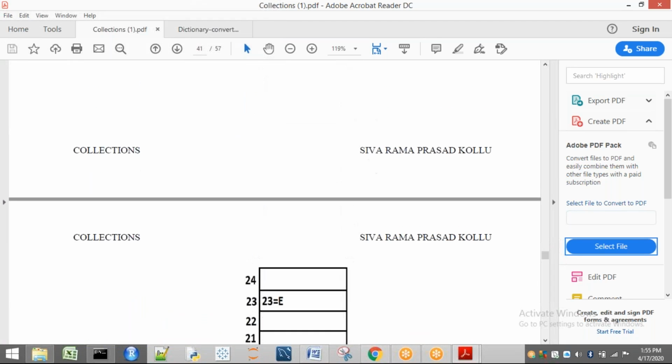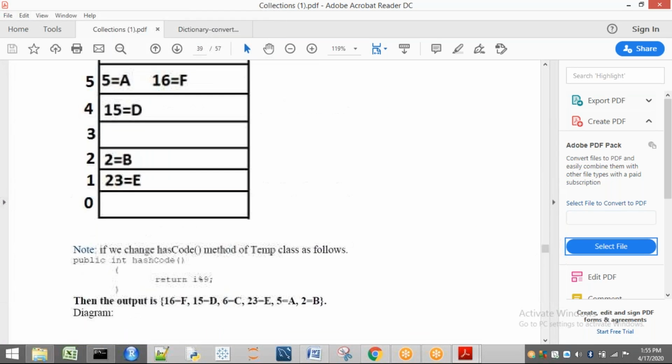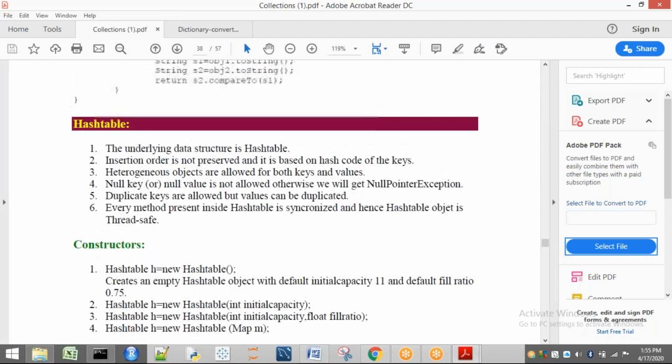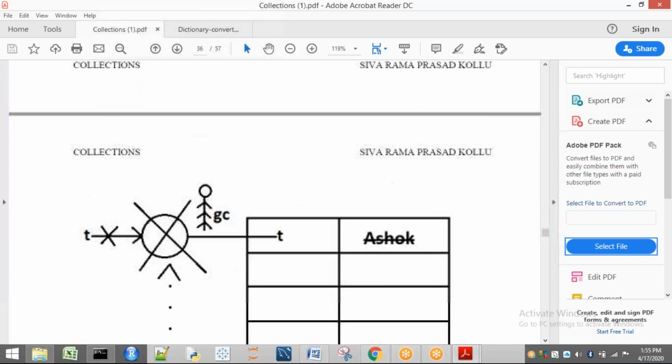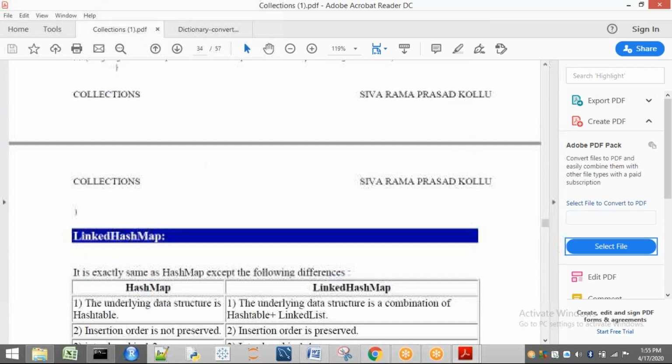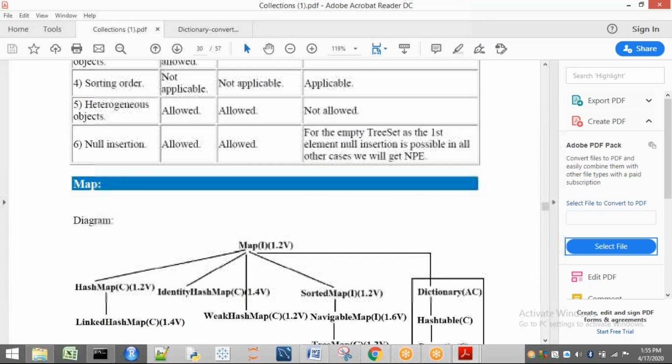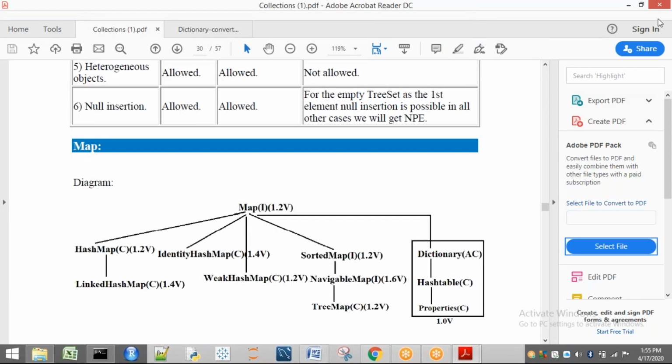So we have seen map, tree map, hash map, all these things. Once I show the hierarchy where this dictionary is present, you can clearly observe it. See this one. It is a hierarchy. Here we can see hash map, linked hash map, identity hash map, weak hash map, sorted map, navigable map, and tree map are completed. And also hash map, hash table and properties are completed.